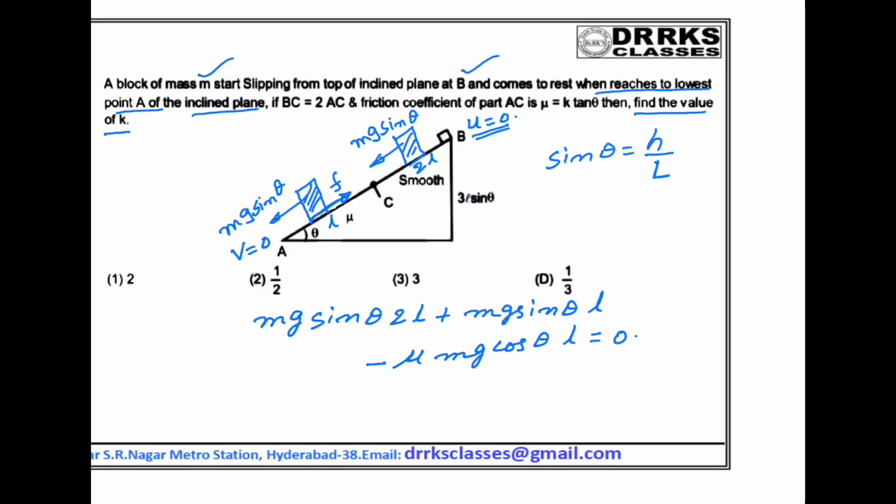Mu is given as k tan theta. Find the value of k. From this we can find the value of k. This is the answer.